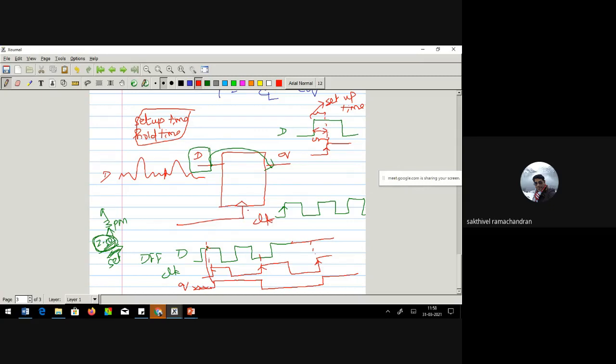The next thing is hold time. Setup time is the time before the rise edge of the clock in which the data needs to be stable at its input terminal. What is hold time? Let's assume you go to send off one of your friends.